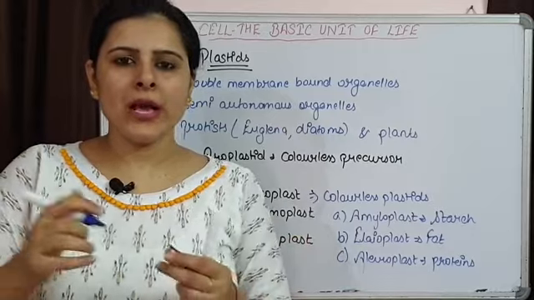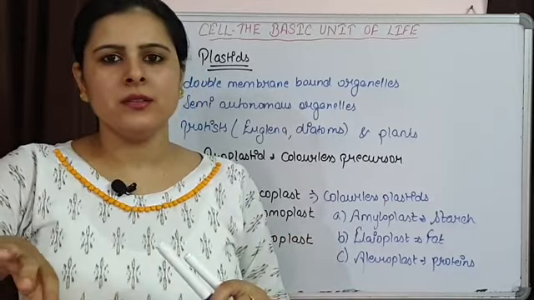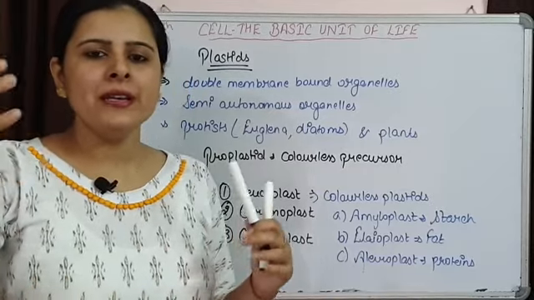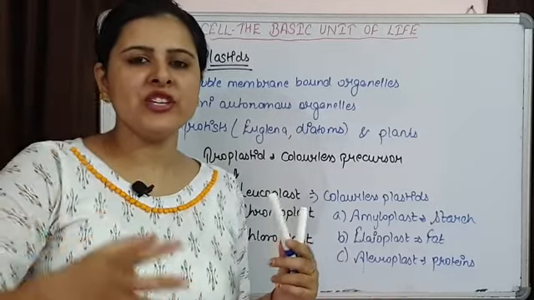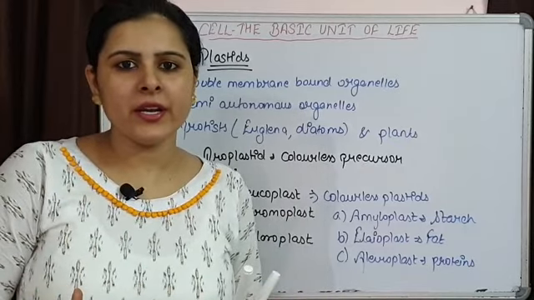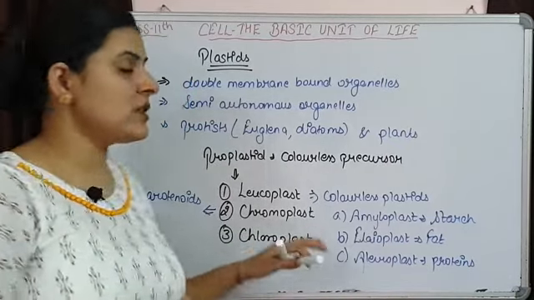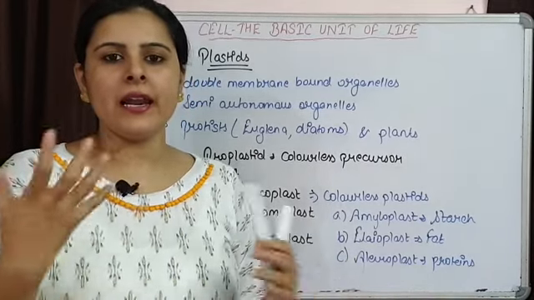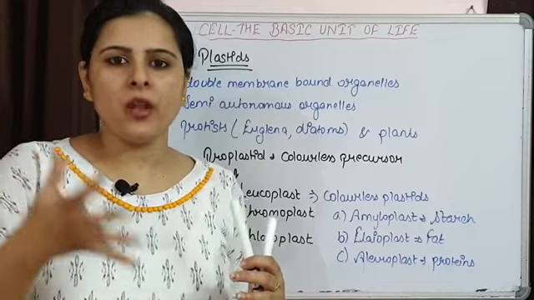So chromoplast is colored. Say orange color is there. Different fruits and different vegetables are having different colors. Flowers are having different colors. That is because of the presence of chromoplast. So if flowers are having different colors, they are attracting insects for pollination.